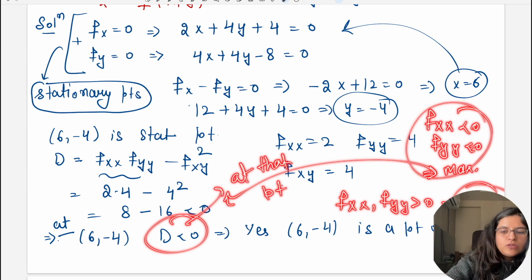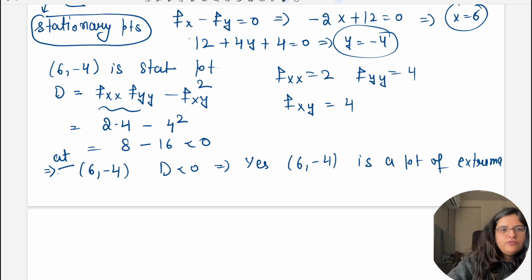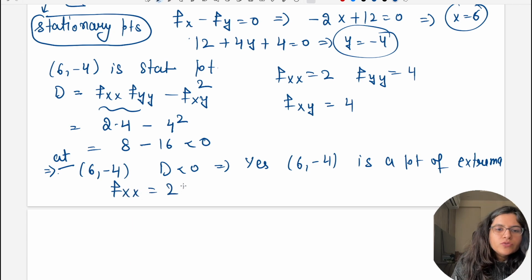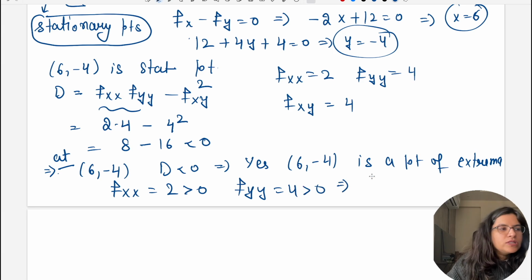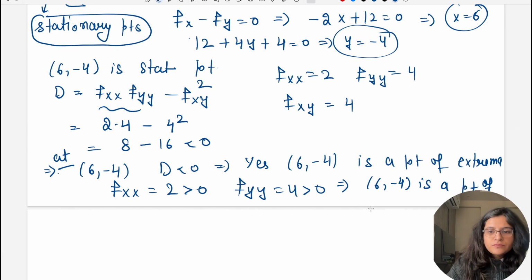So this is the whole scenario in case of two variable function. ठीक है, तो yes it is a point of extrema. Now since fxx which is equal to 2 is greater than 0, fyy which is equal to 4 is greater than 0, both are greater than 0. So it implies 6 comma minus 4 is a point of minima. It is a point of minima.